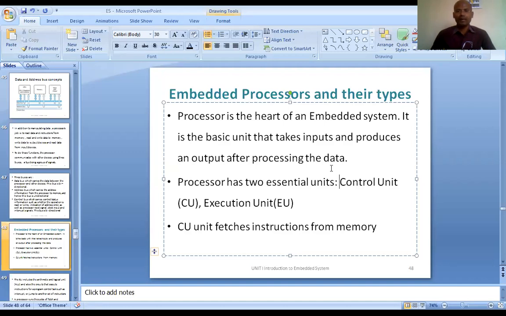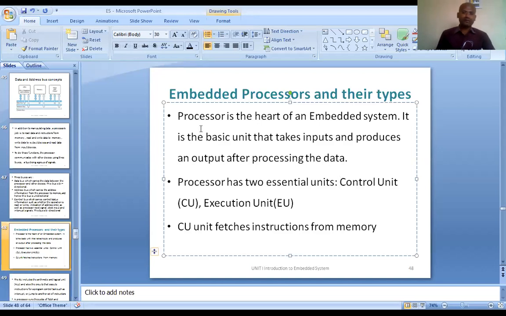Arduino is very popular. It is a hobby embedded processor. You can build embedded systems very easily with Arduino, but that is not the only one. There are even smaller boards or even complicated, complex boards. Let's see what are the different processors available which may be used in building an embedded system.